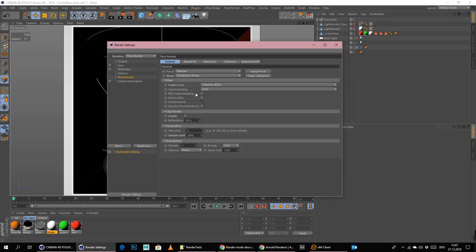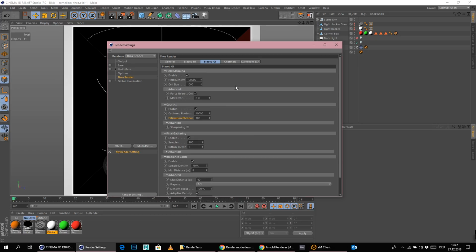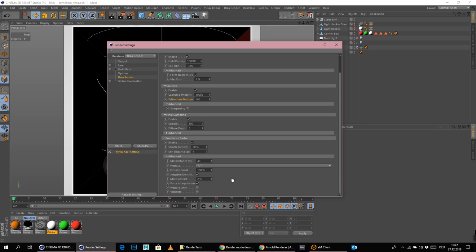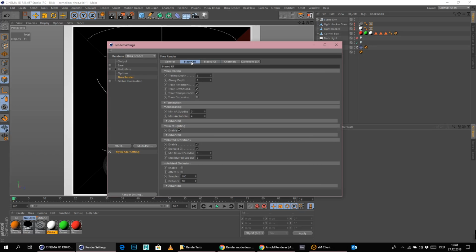It didn't reflect everything. So we definitely need that. Let me see where I can find this. Caustics Advanced, this is only for the GI. Biased RT. Tracing depth. Glossy depth. Okay, we definitely have to up the glossy depth to 5, I think.